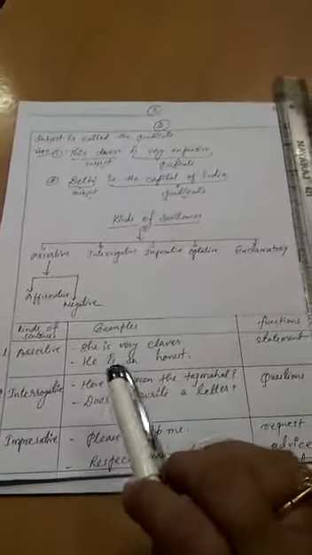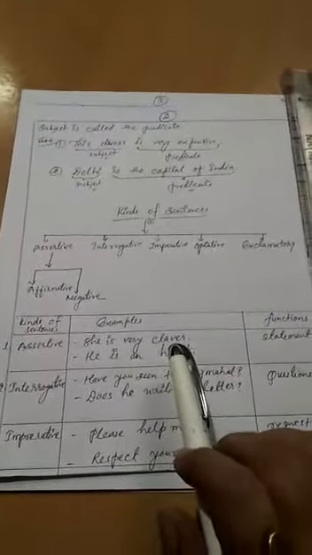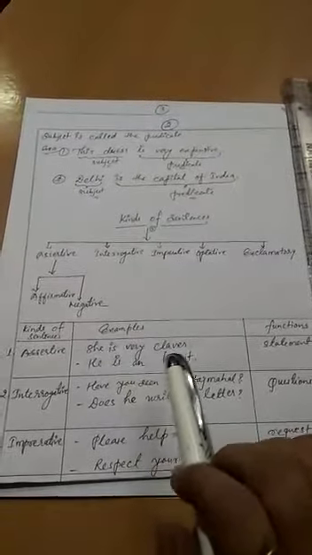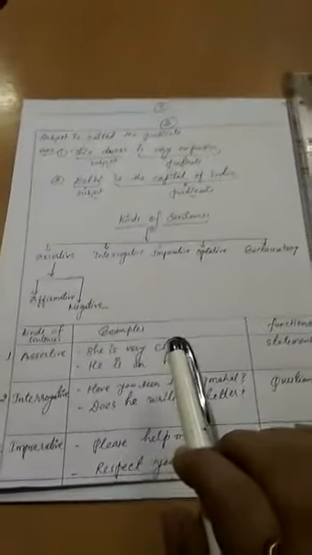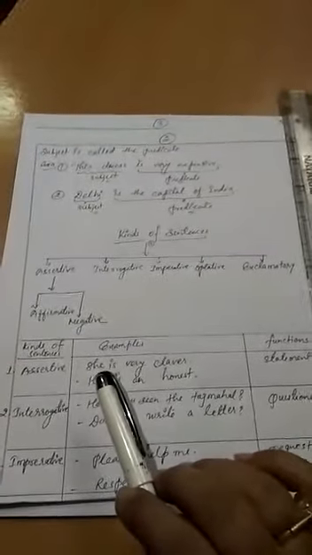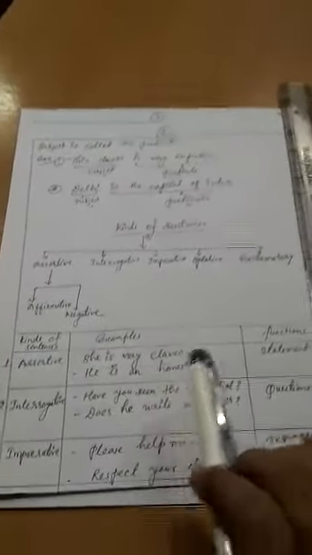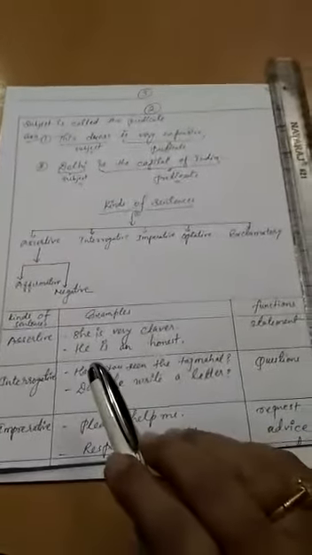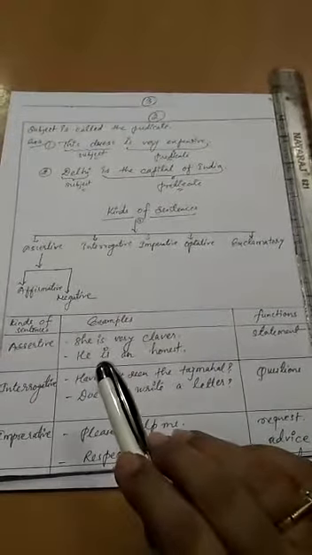For example, look, she is very clever. She is very clever. That means in this sentence we show only a statement. Okay. Then second one, he is an honest man. What is the example?